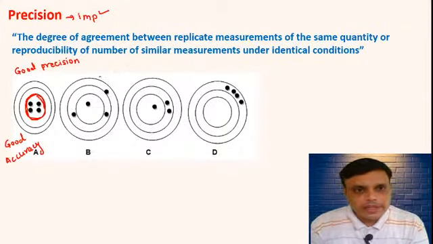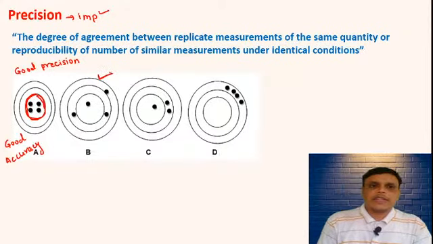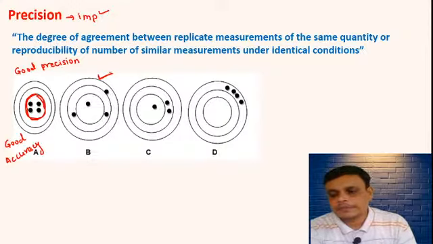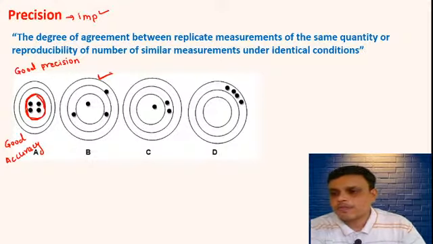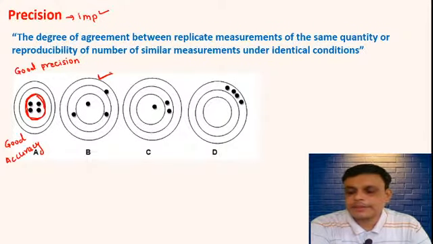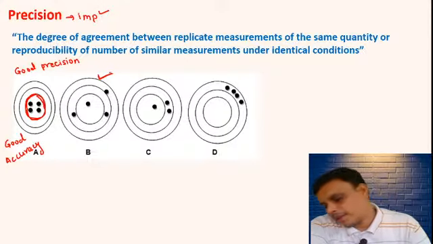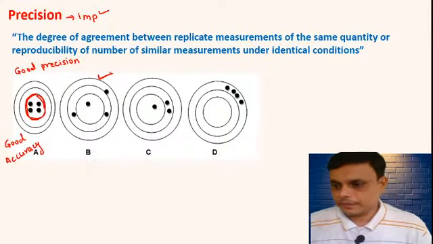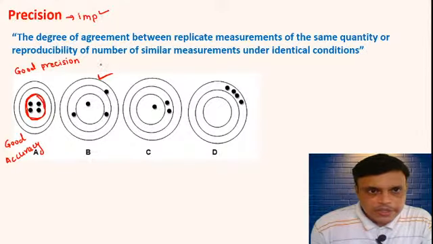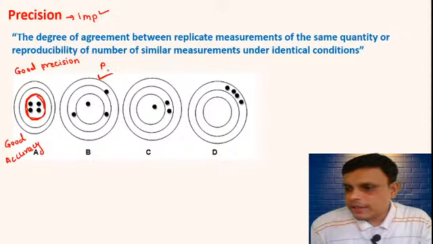Now for this second figure B, tell me about figure B. Whether it is good precise or good accurate. Figure B means what? Anybody? Figure B means poor precision, good accuracy, poor precision.